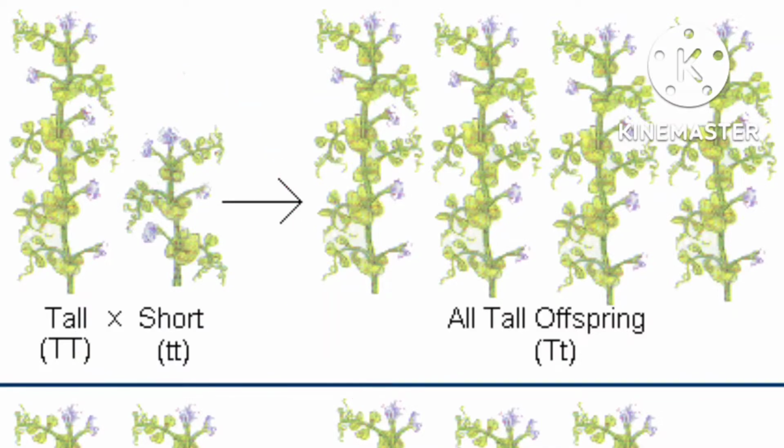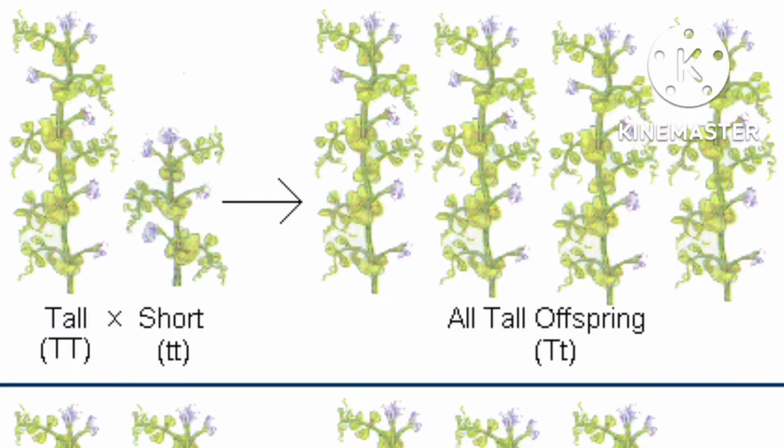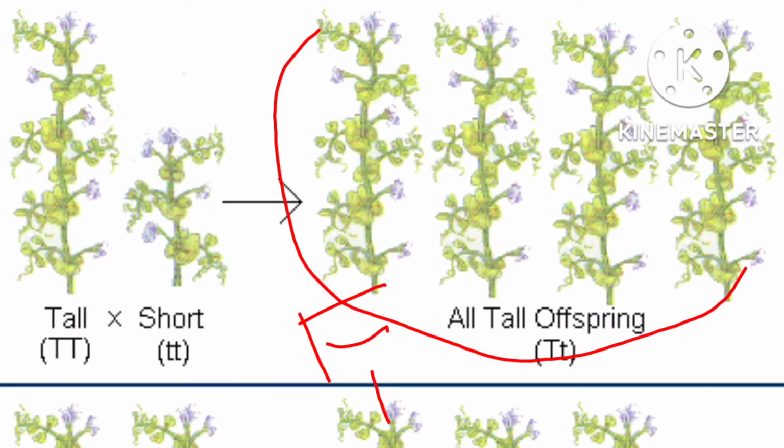After a cross between a pure tall and a short plant, the new offsprings that are produced are named the F1 generation, and all the plants in the F1 generation were tall plants. None of the plants were short.